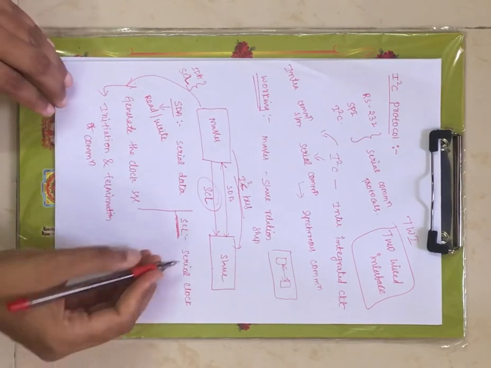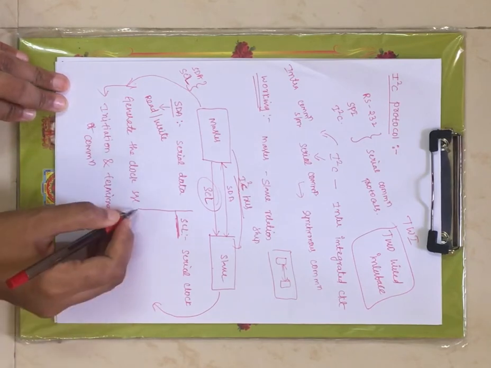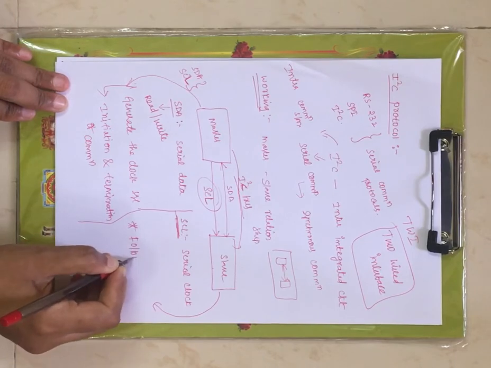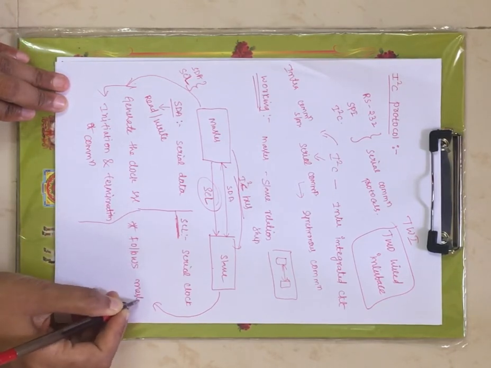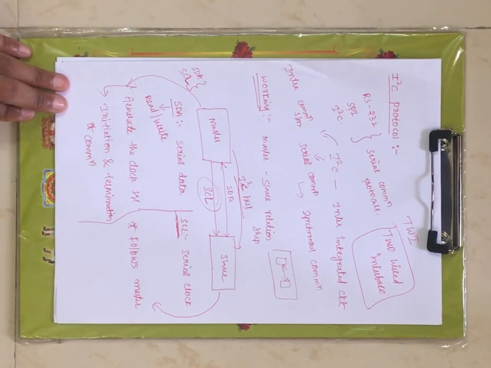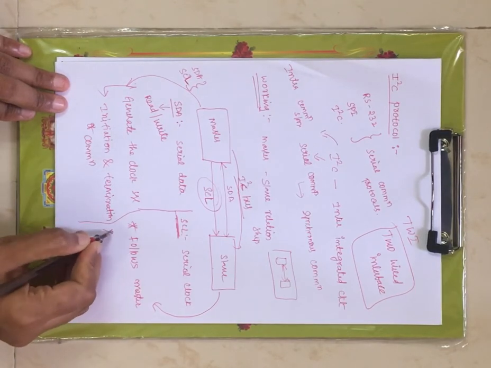Now let us see the responsibilities of the slave. The first and foremost responsibility of the slave is to follow the master. Whatever guidelines the master is giving, those guidelines have to be followed by the slave. Whatever guidelines or signals it gives, the slave has to behave according to them, right?